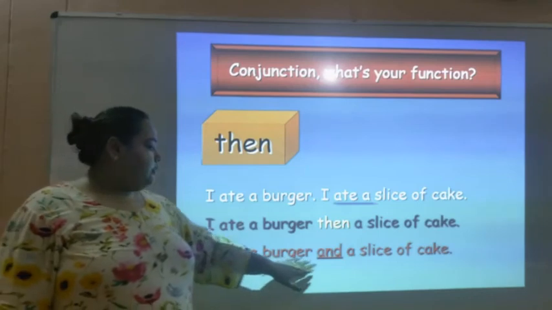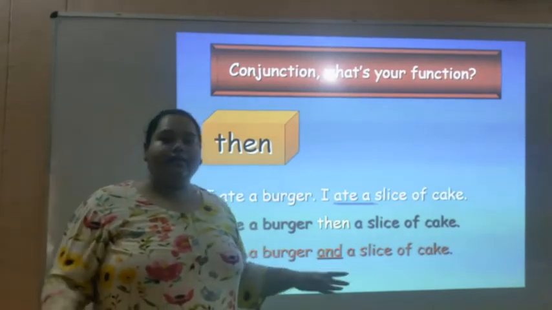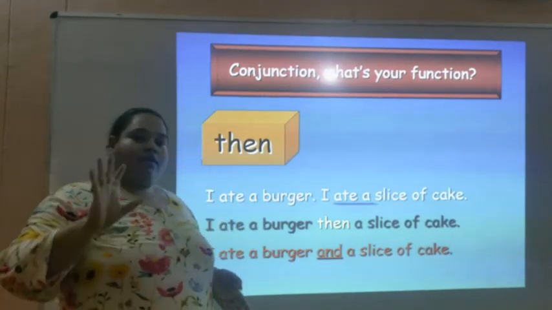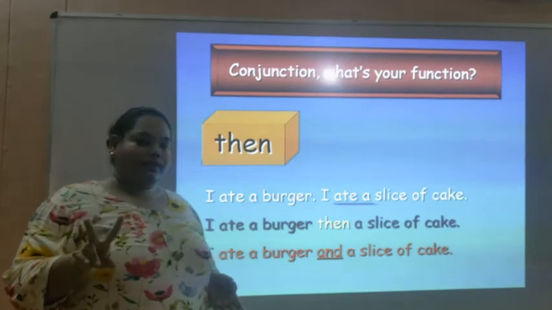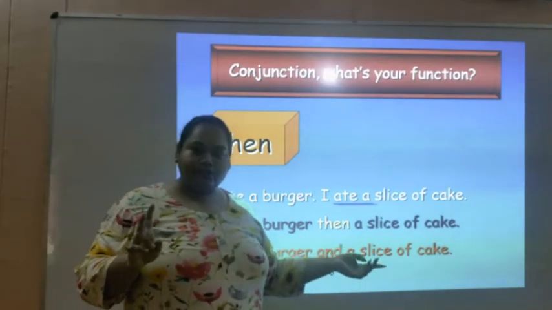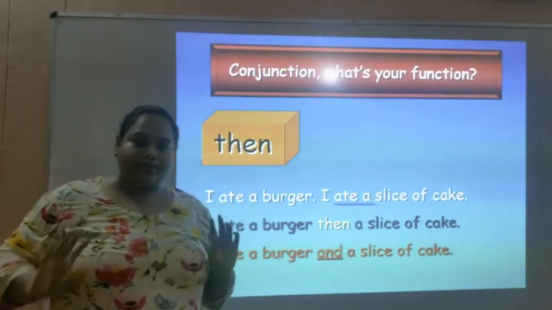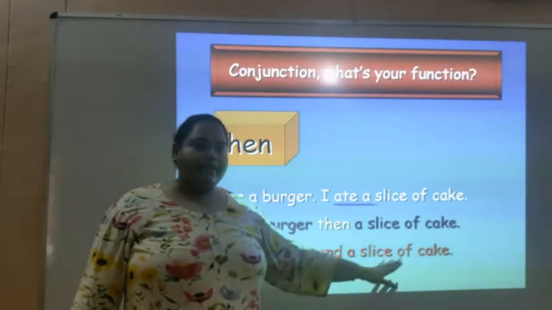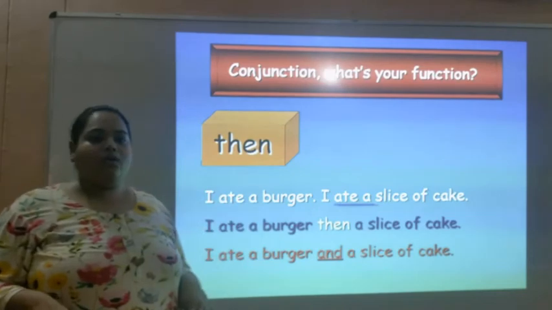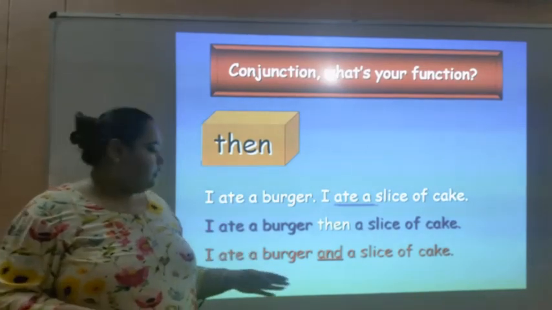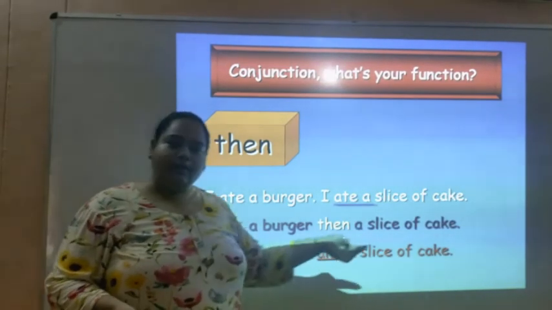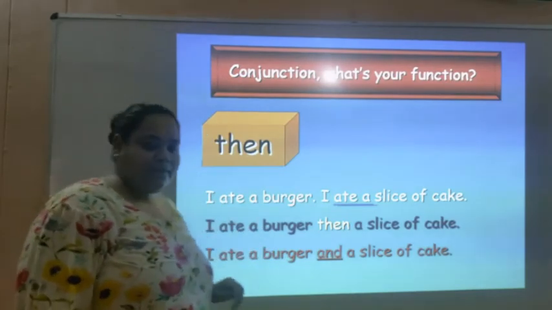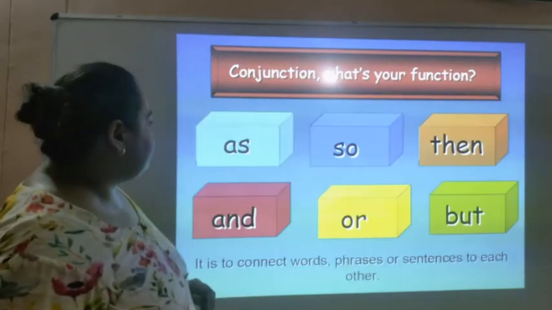When we use the word and, we got to know that two items were there, burger and the slice of cake. We had both of it. When, how, it doesn't matter. Moving ahead.